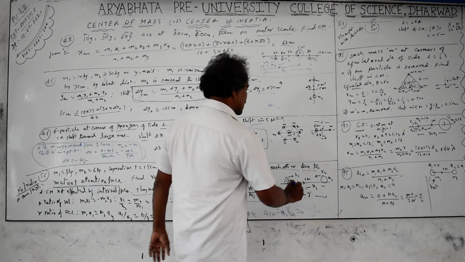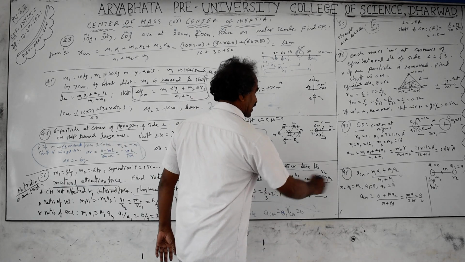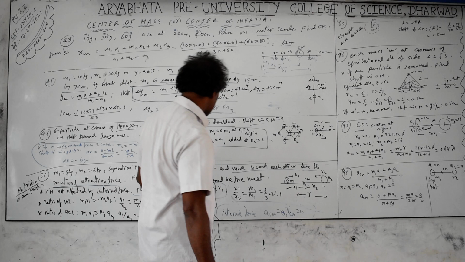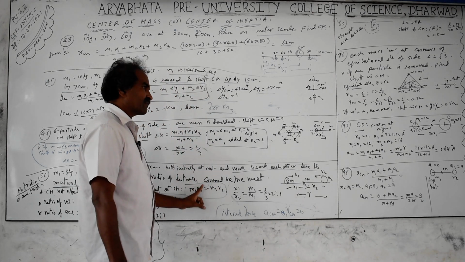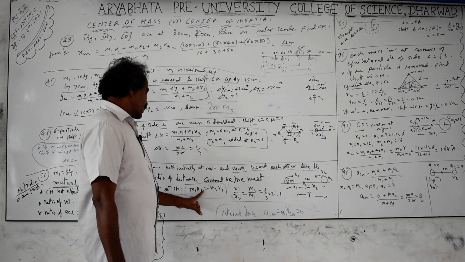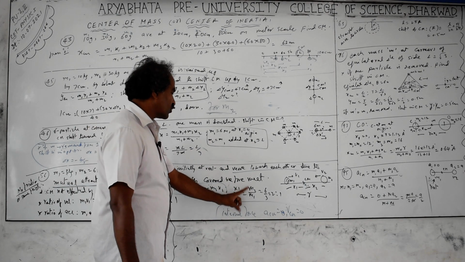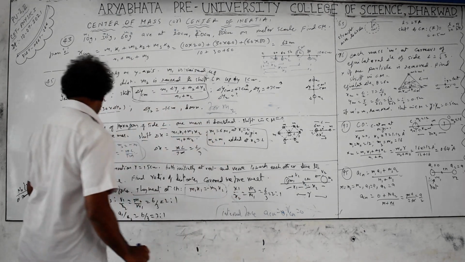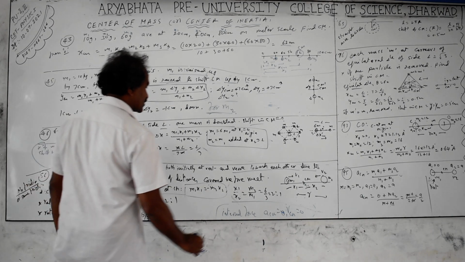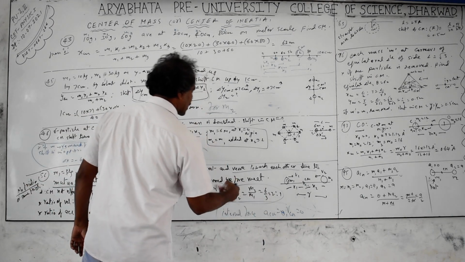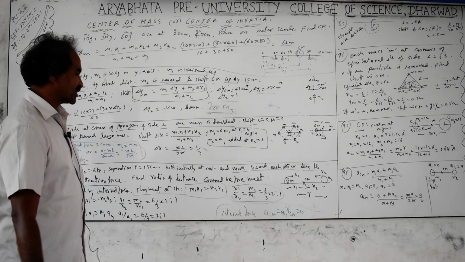I am taking the origin at the center of mass, with right side positive distances and left side negative distances, but that is not compulsory. Then m1 x1 equals m2 x2, and x1 by x2 equals m2 by m1. Here m2 is 6 kg and m1 is 3 kg, so the ratio is 2 is to 1. The same ratio you will get for the velocities and accelerations.